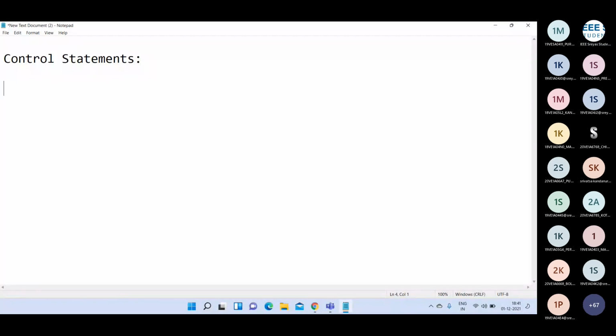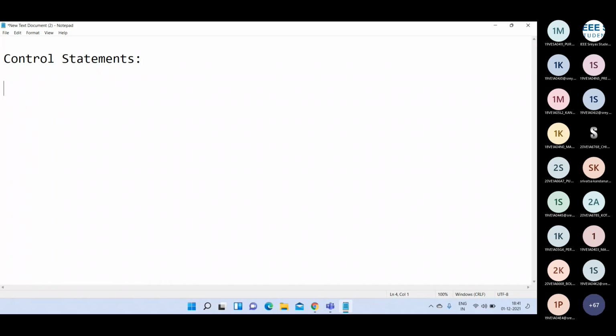Yesterday, I told you the purpose of control statements is to control the flow of execution. Whenever you write a program as a programmer, you have to control the execution of the entire program. That can be done by using control statements. These control statements are available in almost all programming languages. If you know C, C++, Java or Python, almost in all languages we use these control statements for writing programs.